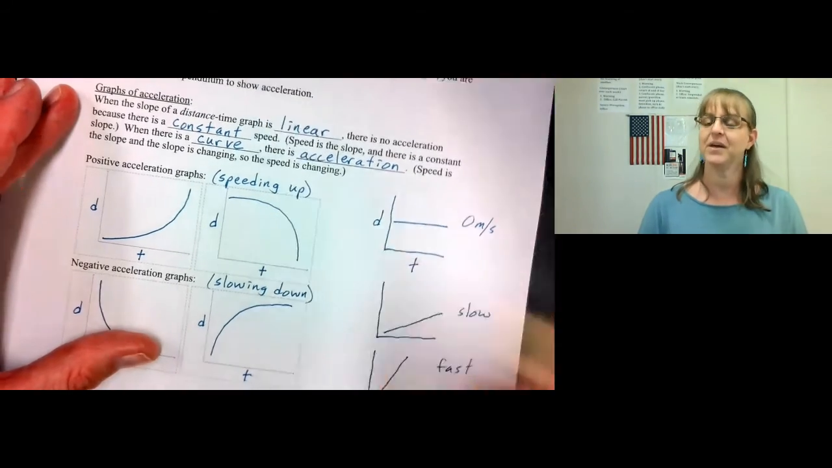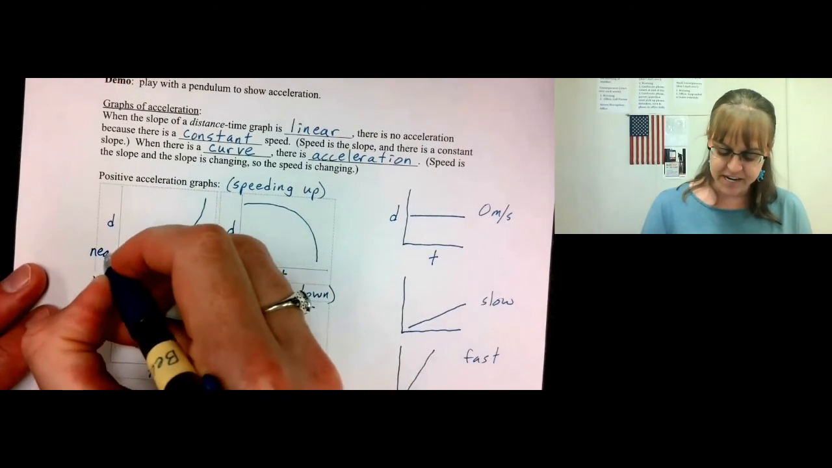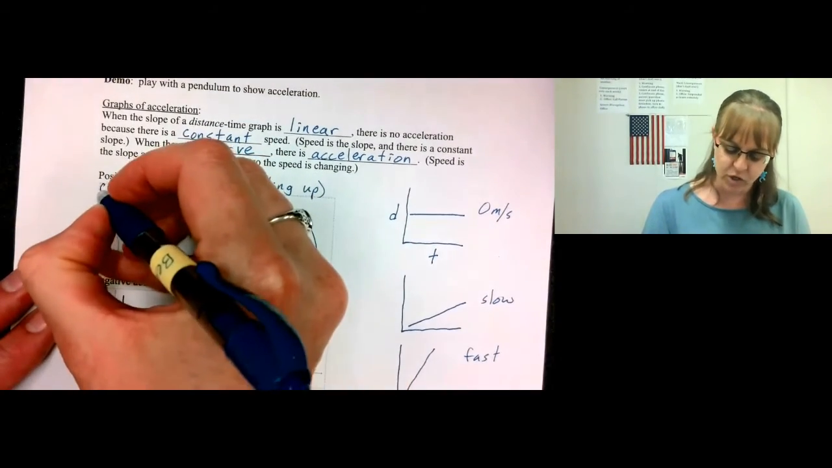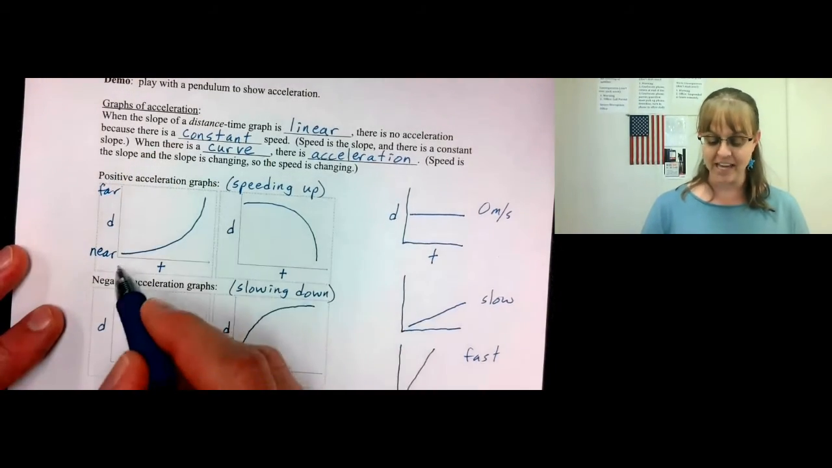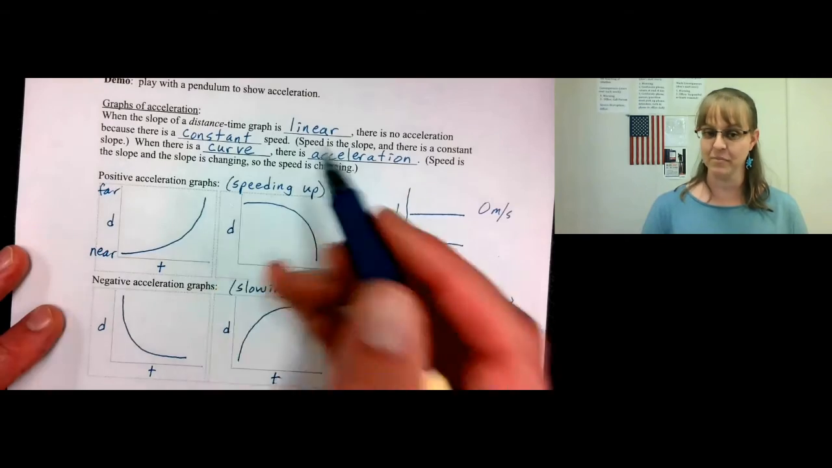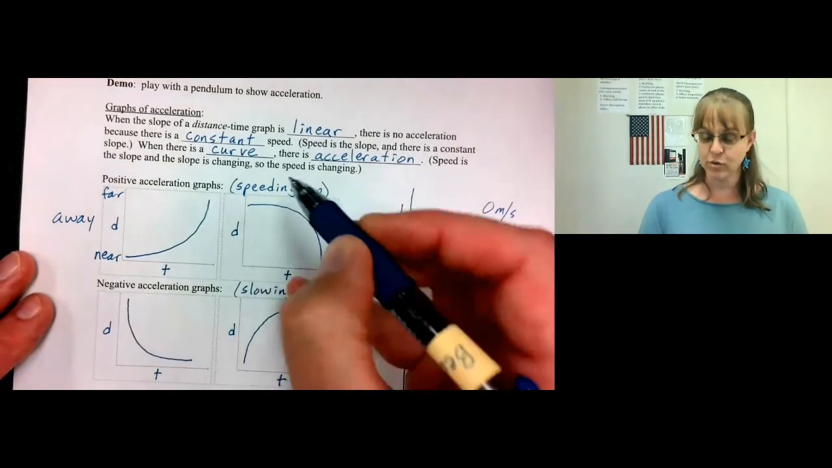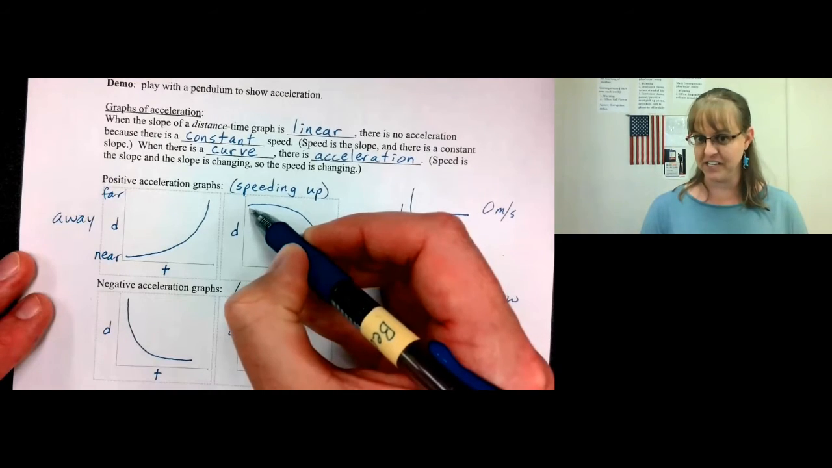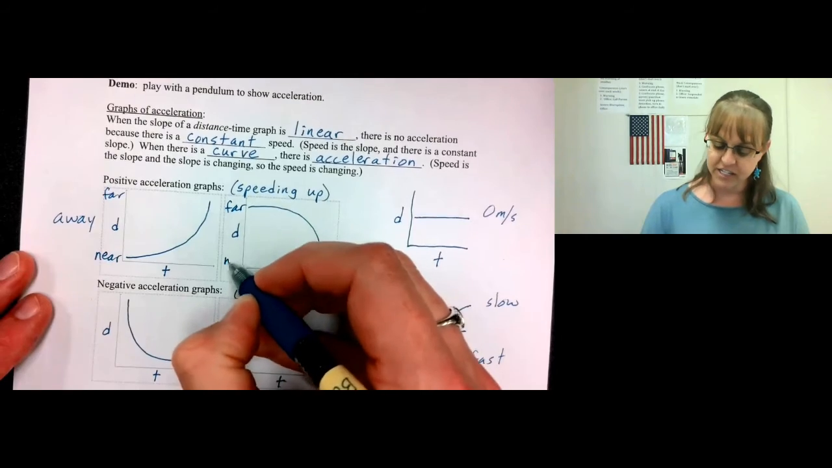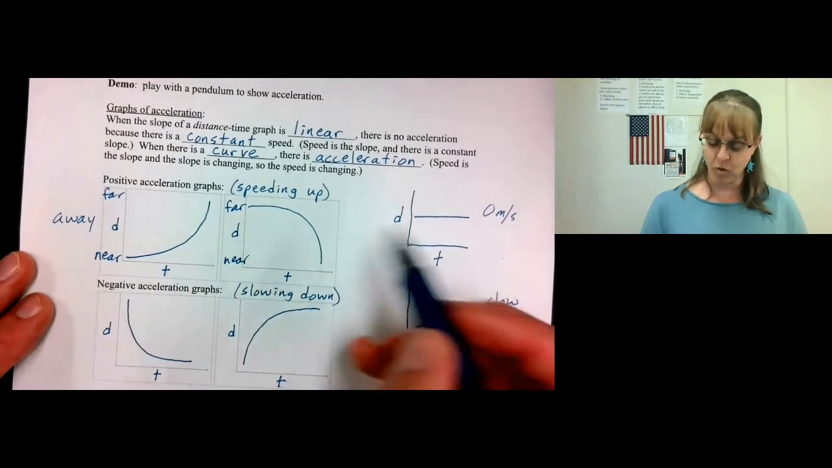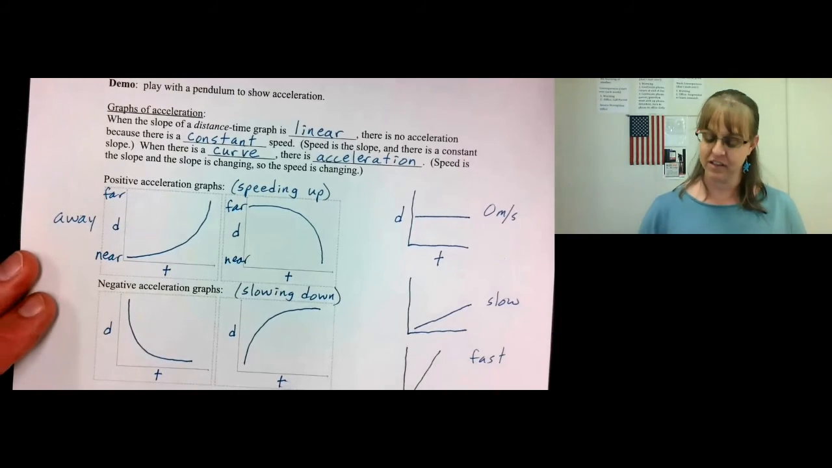Isn't that weird? Well, here's what's happening. Remember, this is when you are near the detector, and this is when you are far from the detector. So you are speeding up and moving away from the detector. Then here, you are starting far away from the detector and coming back. You are going from far to near. Therefore, you are speeding up as you come back toward the detector.